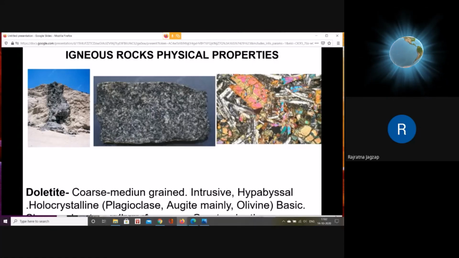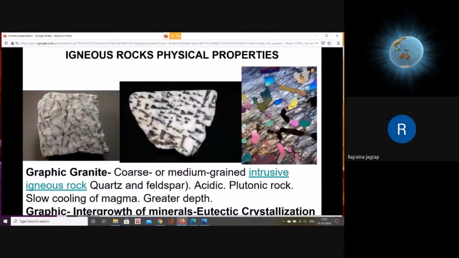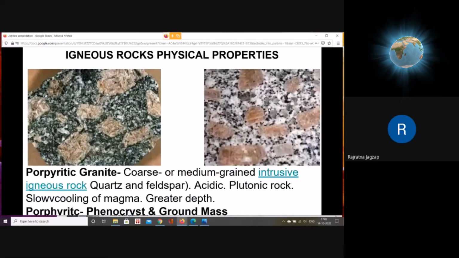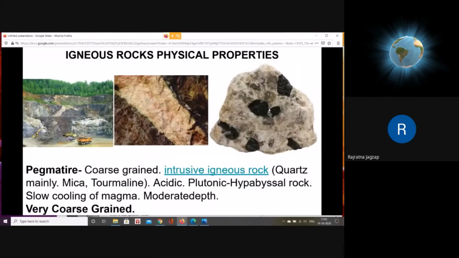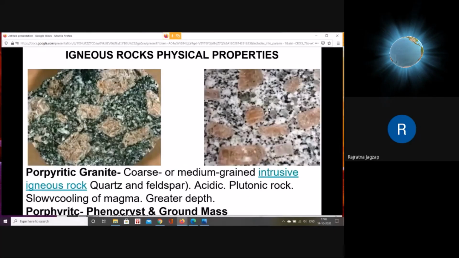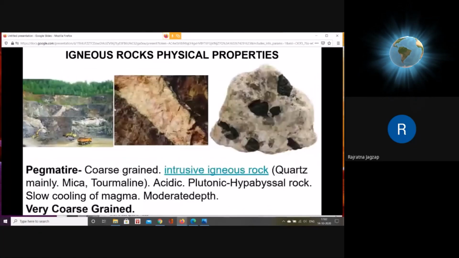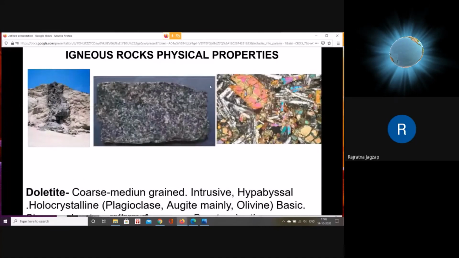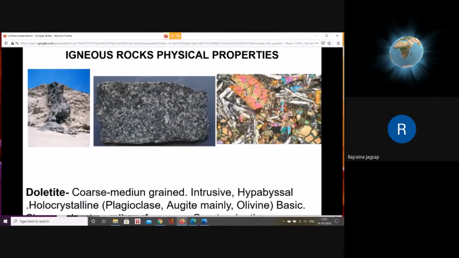A few minerals are coarse grained like this, and other minerals are fine grained. Surrounding that is fine grained mineral. So this is porphyritic texture, as we have seen earlier, a mixture of coarse and relatively fine grained material. So dolerite commonly shows porphyritic texture.